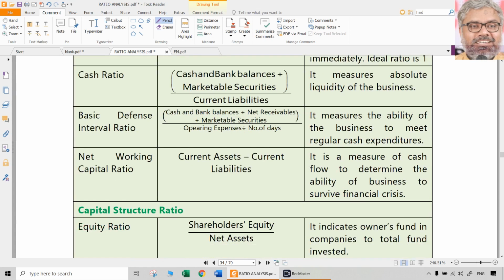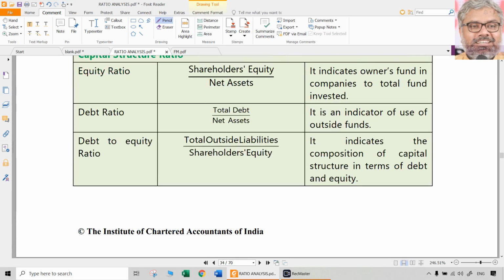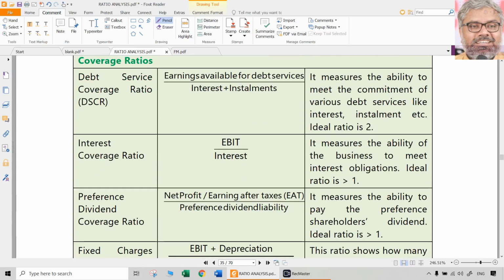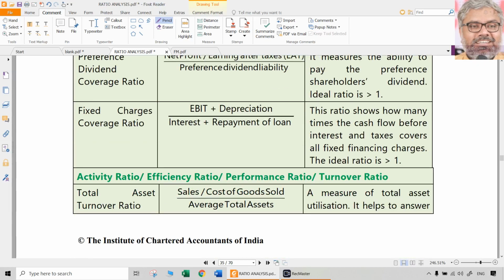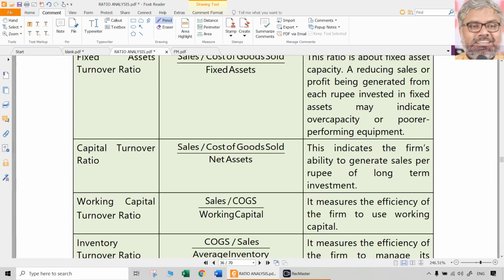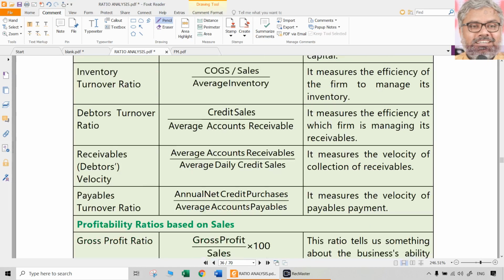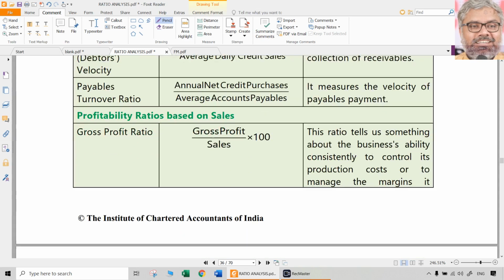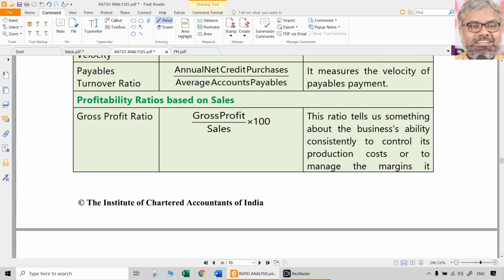Quick ratio, cash ratio, defense interval, net working capital, equity ratio, debt ratio, not that much required, you can ignore them. Debt to equity ratio, then debt to total assets ratio, capital gearing ratio, proprietary ratio, debt service coverage ratio, interest coverage ratio, preference dividend coverage ratio, fixed charges coverage ratio, then turnover ratios, total assets turnover ratio, fixed assets turnover ratio, working capital, inventory, debtors, or creditors turnover ratios. Then debtors velocity is different, payables payment period is different. Those also have to be known. Each of the formulae you have to write and remember. Then only we'll go to the next level called problem solving. Without knowing the formula, there is nothing called problem solving.